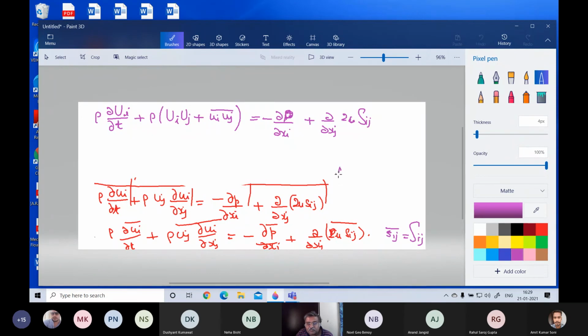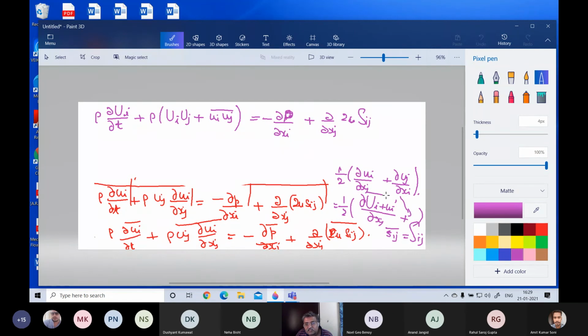If you want, I'll tell you what it is. It is basically this left hand side, and the right hand side. If I need to take a mean, what does this become? Plus this term.